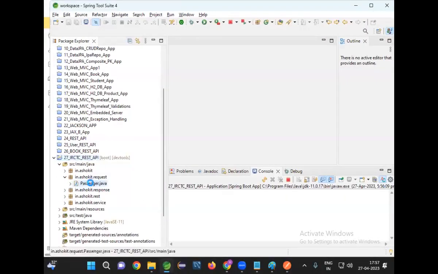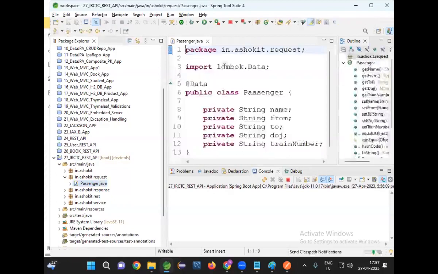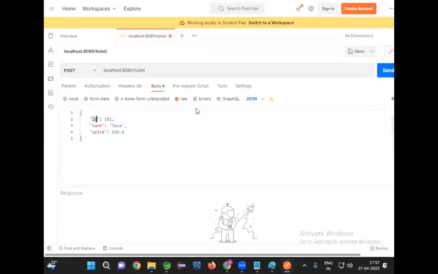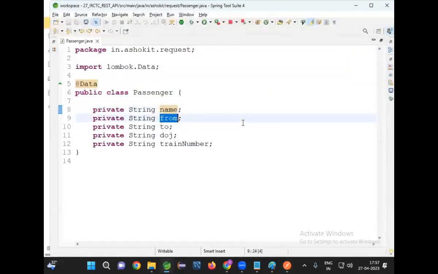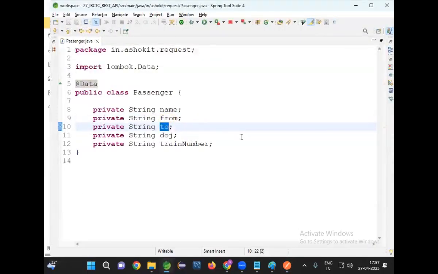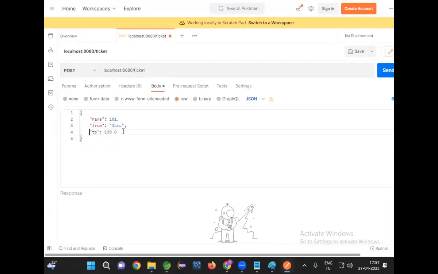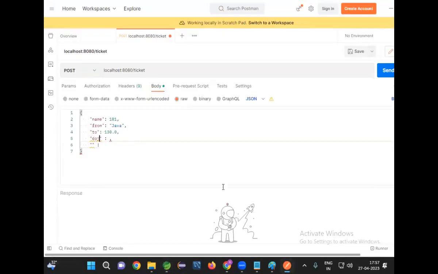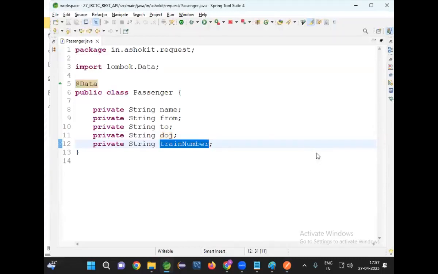Go to request binding: name, from address, to address, date of journey, then train number. This is one problem in Postman, we need to set the data the first time.